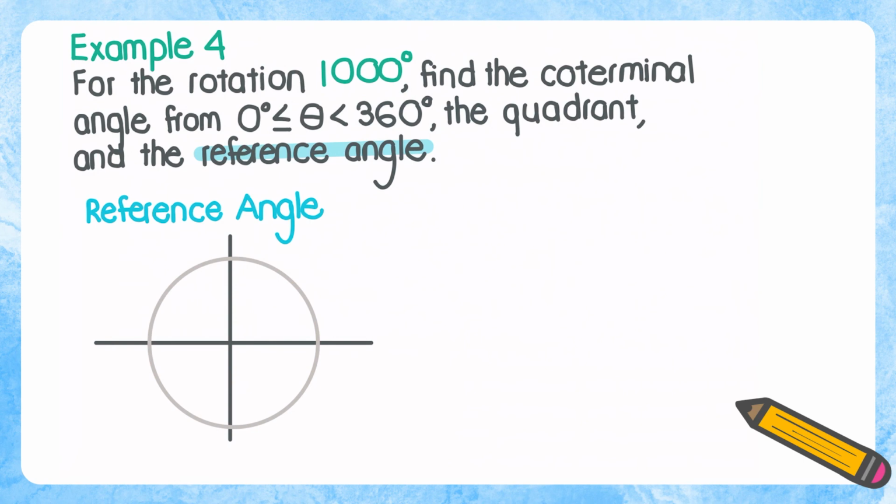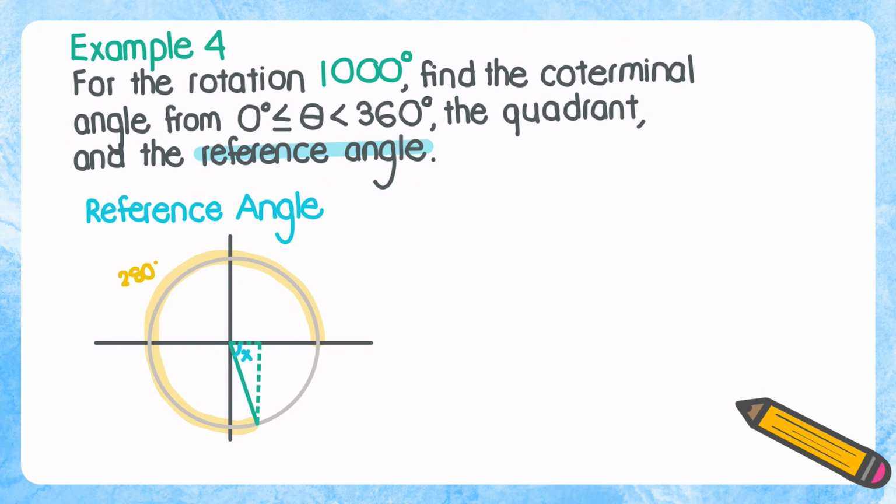Next, let's find the reference angle. So for this example, our reference triangle is going to lie in quadrant 4. Again, the reference triangle is created by that terminal side and the x-axis. So this part right here is our reference angle.